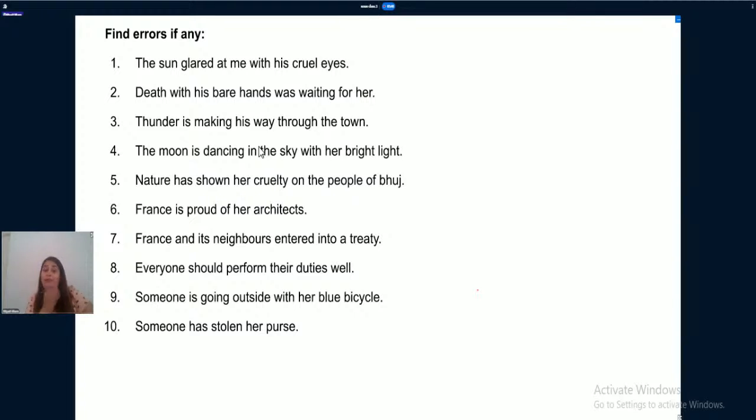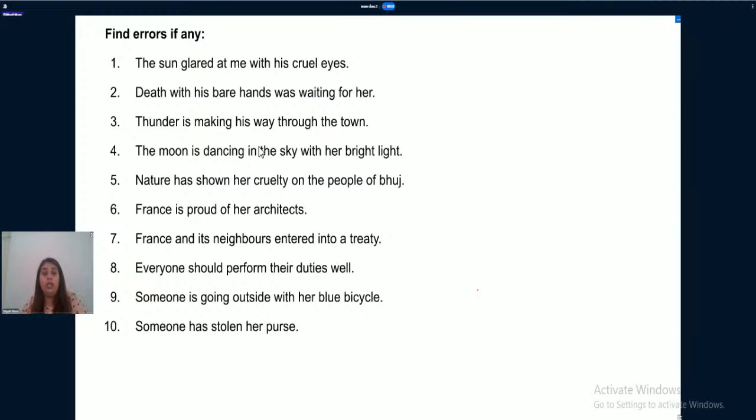Okay, this is the favorite part of my session. The find errors, if any. There are 10 sentences in front of you. Let us look at the sentences. The sun glared at me with his cruel eyes. Death with his bare hands was waiting for her. Thunder is making way through the town. The moon is dancing in the sky with her bright light.